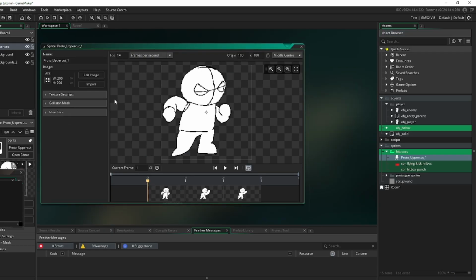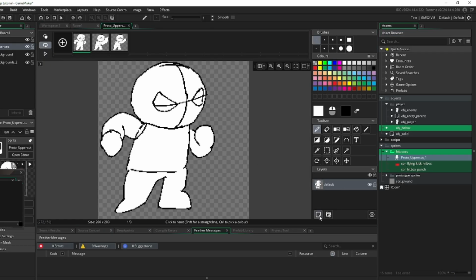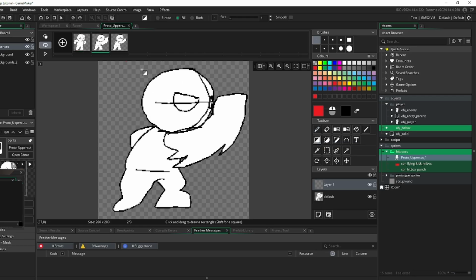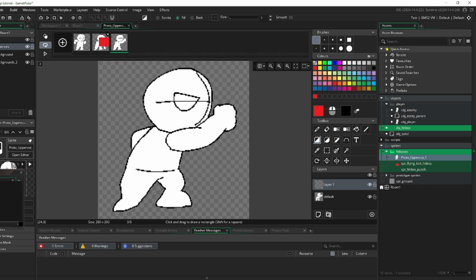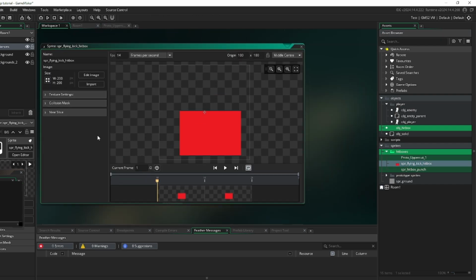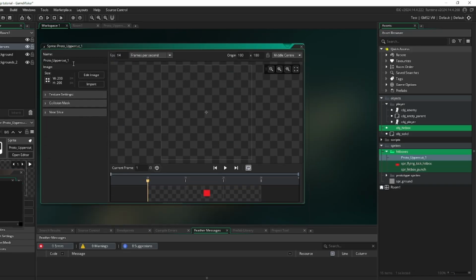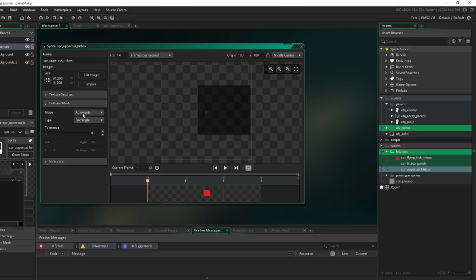And what I'm going to do here is edit the image, add a new layer, red, and here all of this is going to be the hurt zone. Yeah, that's good enough. We're going to call this spr_uppercut_hitbox. Beautiful. Collision mask, and we'll do precise per frame.